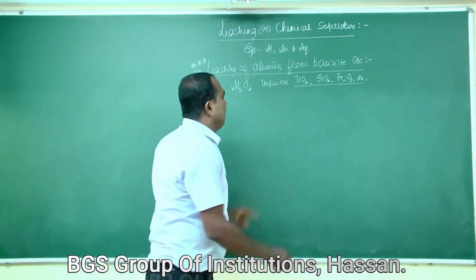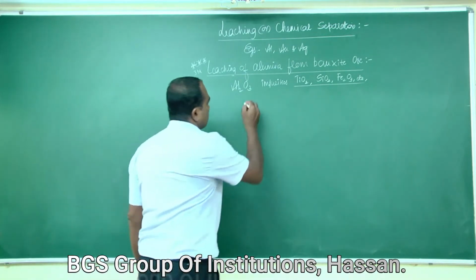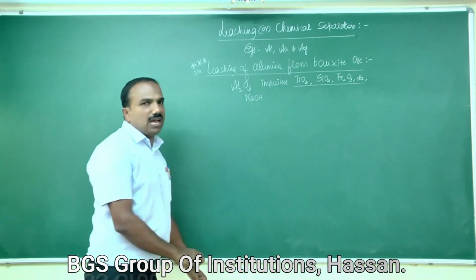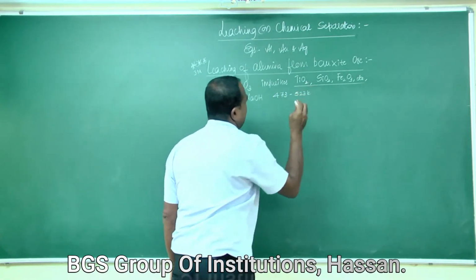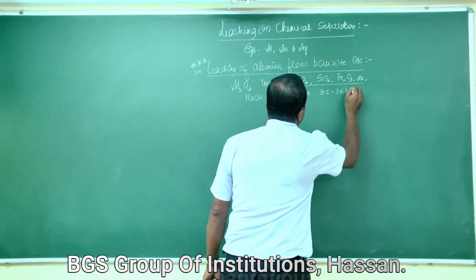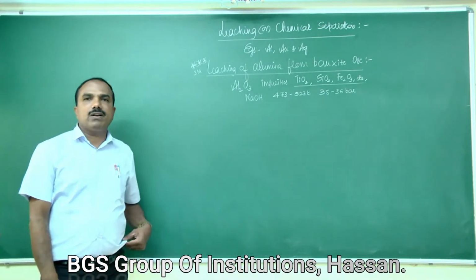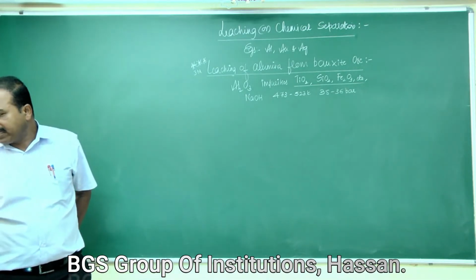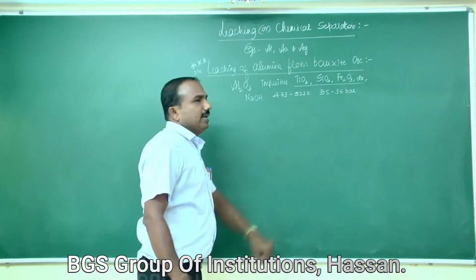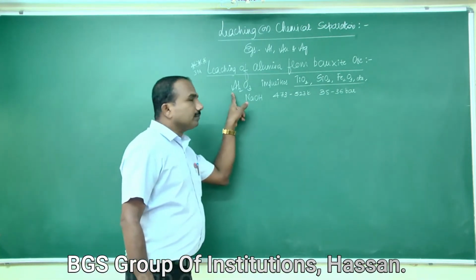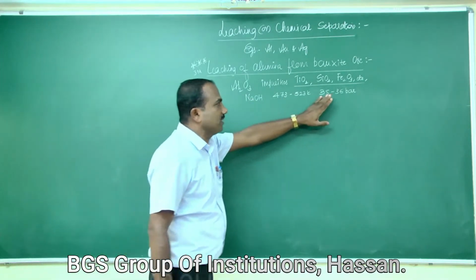In this method, the powdered bauxite ore is leached with a concentrated solution of sodium hydroxide, heated at a temperature of 473 to 523 Kelvin under a pressure of 35 to 36 bar.